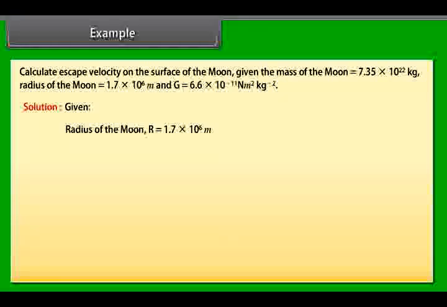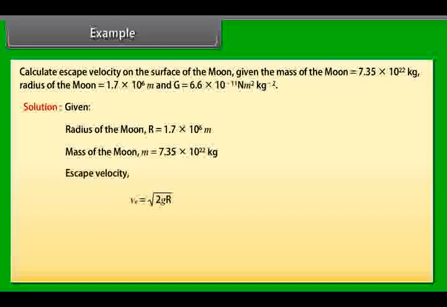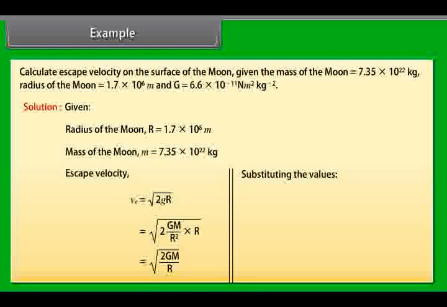Mass of the Moon M = 7.35 × 10^22 kilogram. Escape velocity is equal to √(2gR). By putting the value of g, we get escape velocity = √(2GM/R). By substituting the values, we get the escape velocity.